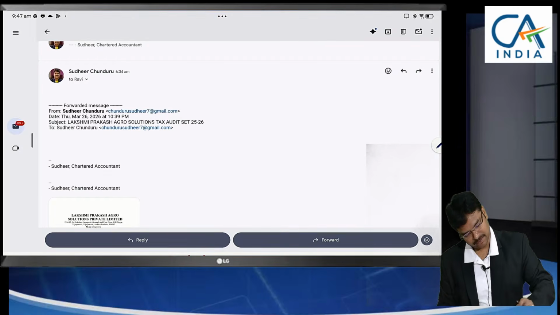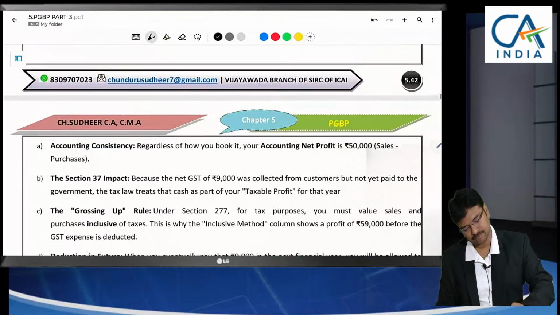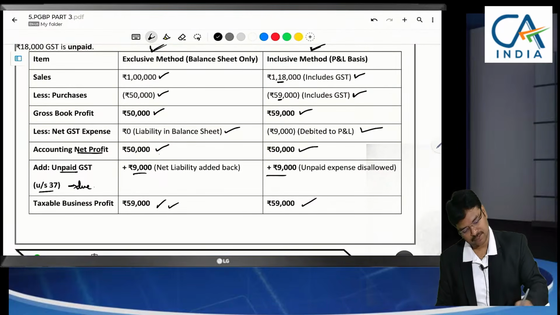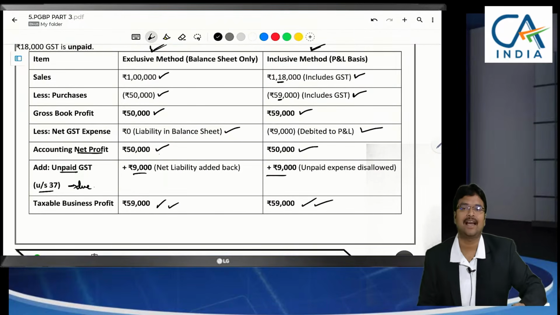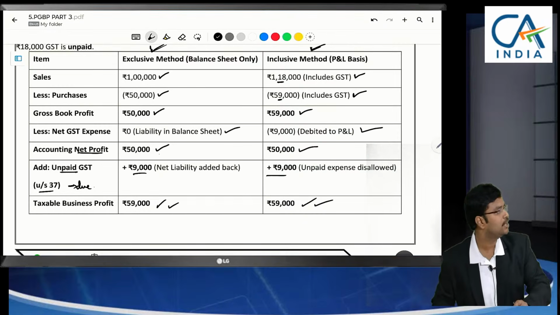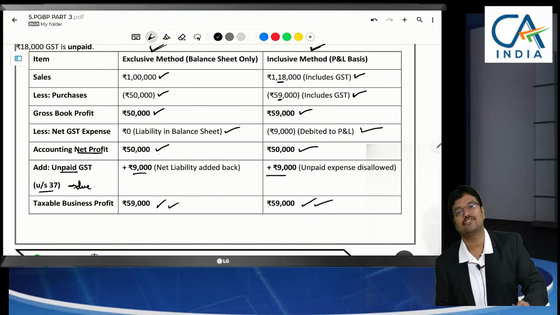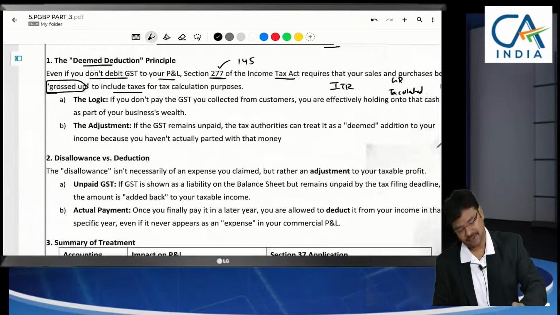Let me go back. In both the cases, profit will be the same. But in clause 26 of the 3CD report, they are asking whether it was passed through the P&L account or not. Am I clear? So, coming to the next one.